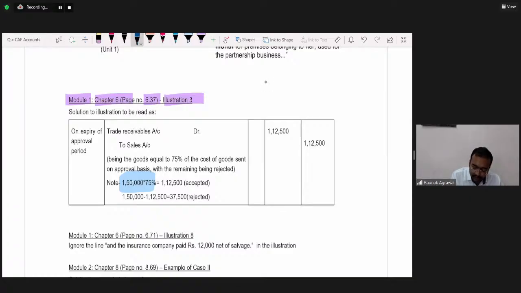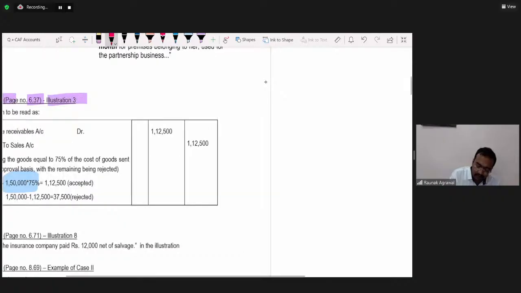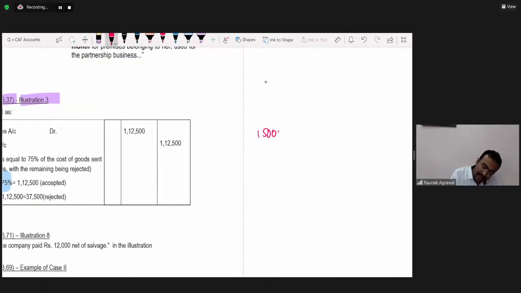Being the goods equal to 75% of the cost of goods sent on approval basis. The goods were costing rupees 1,50,000, and if 75% of the goods are sold, it comes down to 1,12,500.